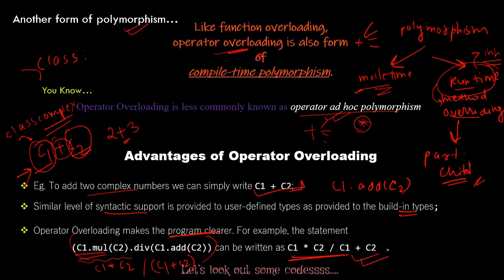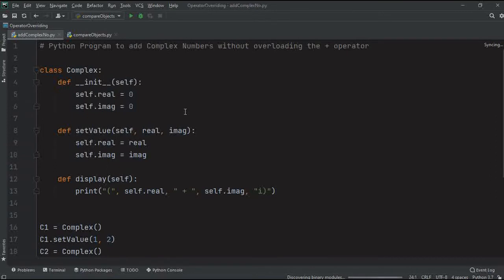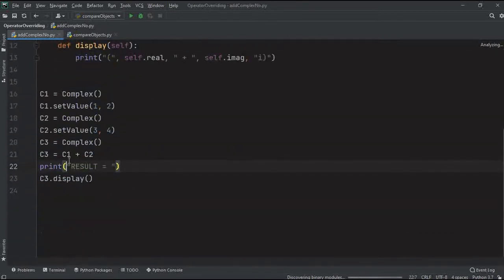Now let's see a very simple code where operator overloading is used and where it is not used. This is an example where the concept of overloading is not used. Let's overview this program. We are creating an init method, setting the values, and displaying the values. But you can see over here, C3 equals C1 plus C2 gives an error, which is not allowed in Python. We cannot directly add two objects.